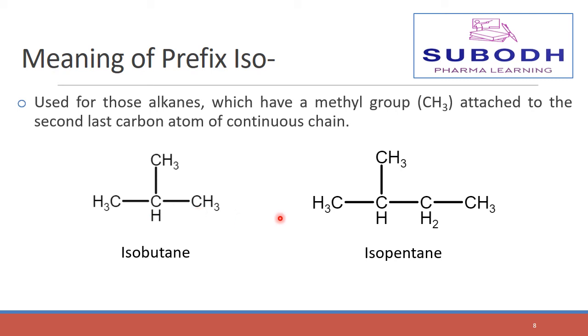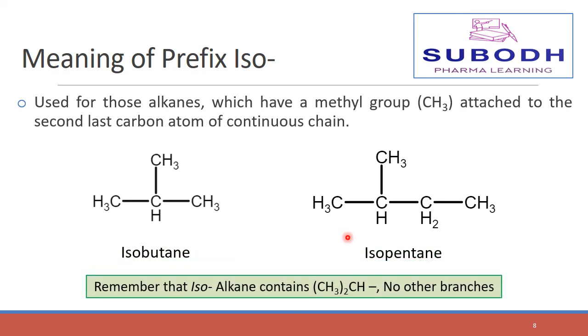When you observe both these structures, you will see that the methyl group is attached to the second last carbon atom. And remember that an isoalkane contains CH3 twice, that is 2 methyl groups attached to CH, and no other branches are present on the parent chain.